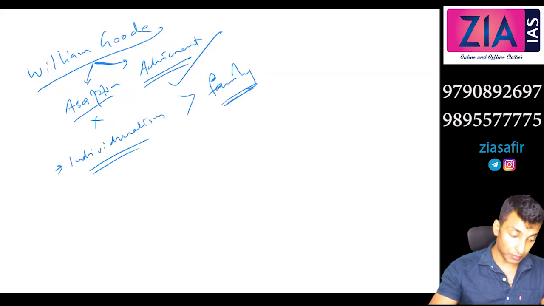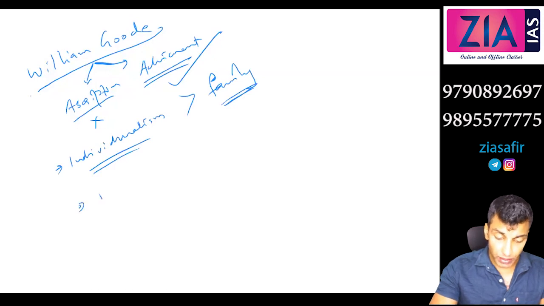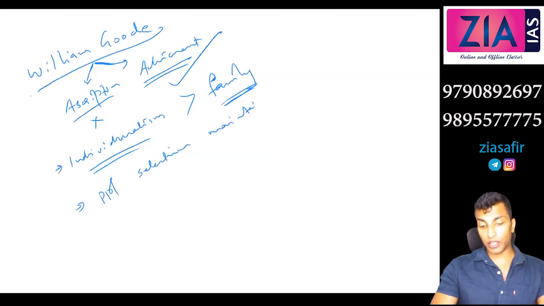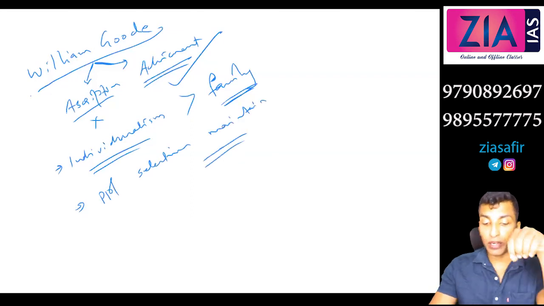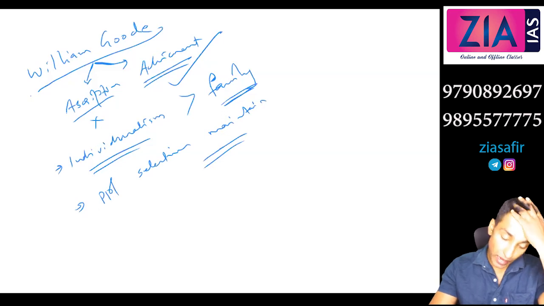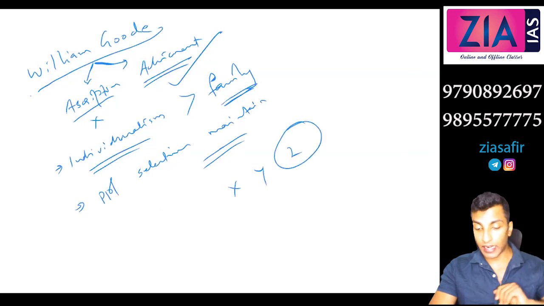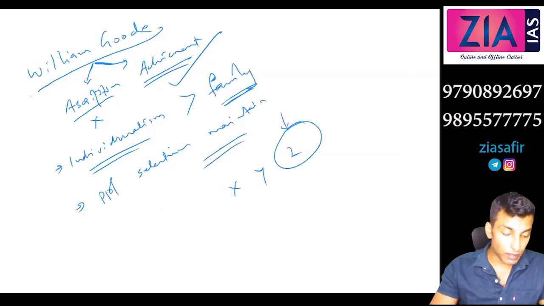Then people selectively maintain relation. So it is not necessary that you will maintain relation with all your kins equally. You might have cousins XYZ, but you may selectively maintain the relation, and this is seen mostly in the modern society. This was not the case in traditional society.